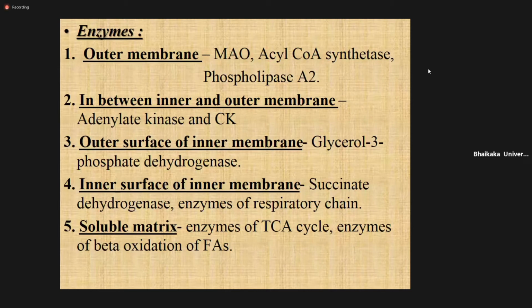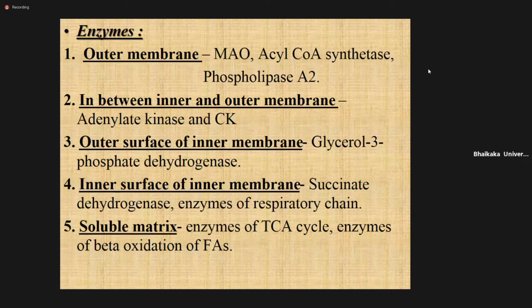Between the inner and outer membrane, adenylate kinase and creatine kinase are present. On the outer surface of the inner mitochondrial membrane, glycerol 3-phosphate dehydrogenase is present, and on the inner surface of the inner membrane, succinate dehydrogenase, an enzyme of the respiratory chain, as we discussed.